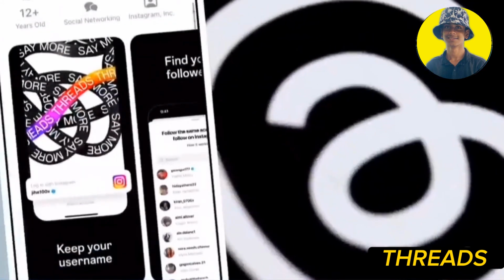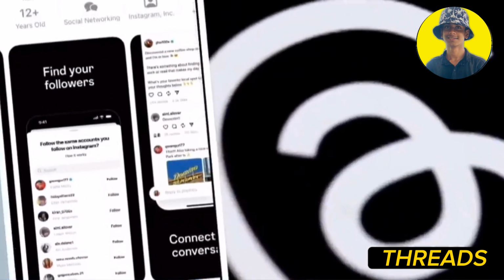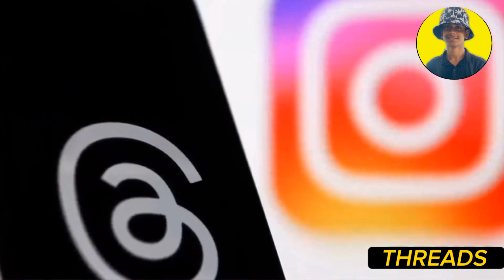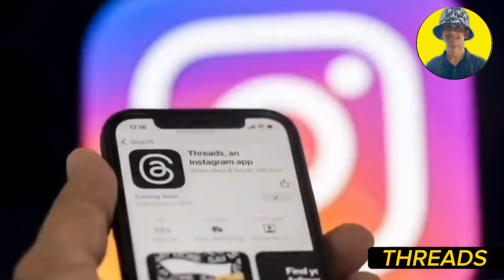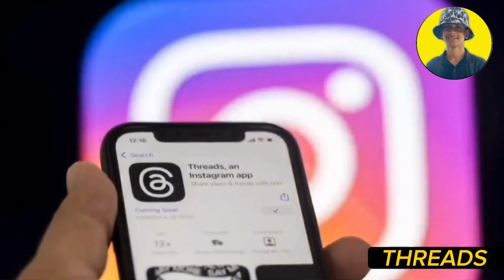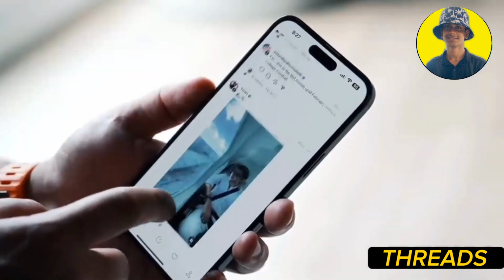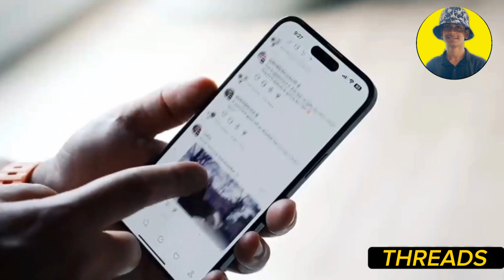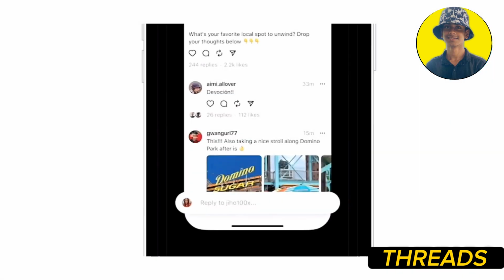And there you have it, folks. New Threads, the app that's changing the game on Instagram, with its Threads feature and an array of other exciting functionalities. It's time to take your Instagram experience to the next level. So, what are you waiting for? Download New Threads today and join the revolution.